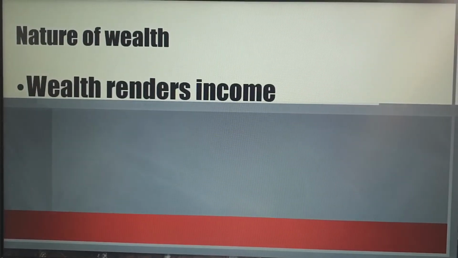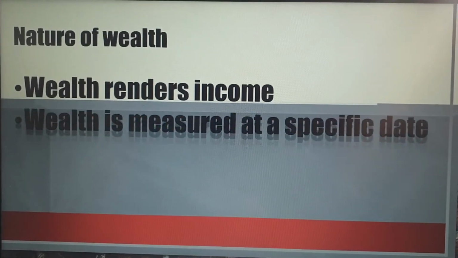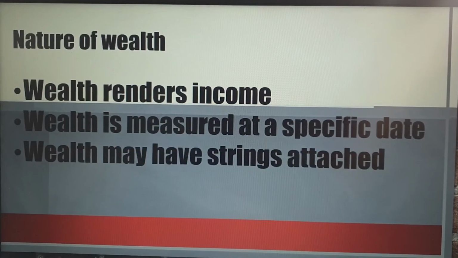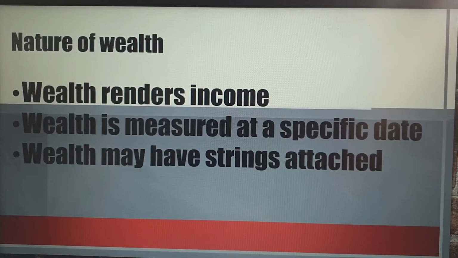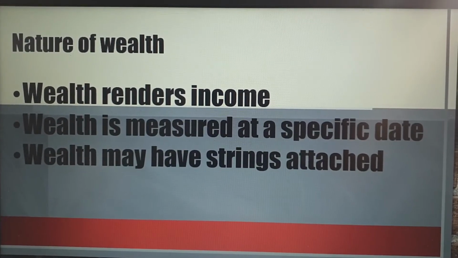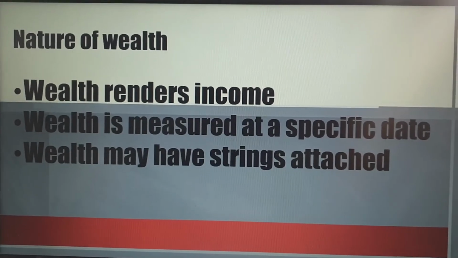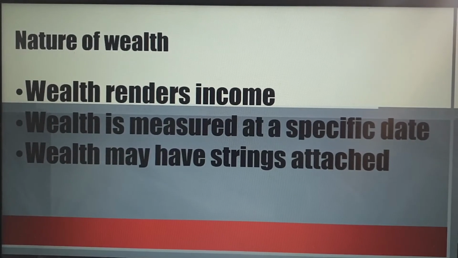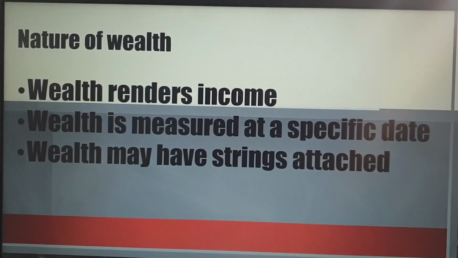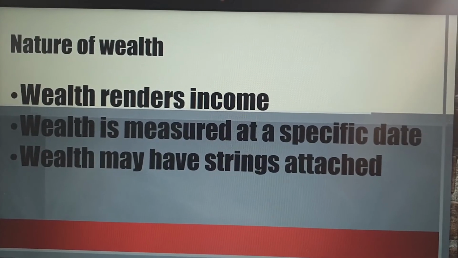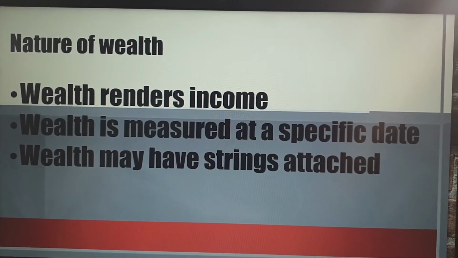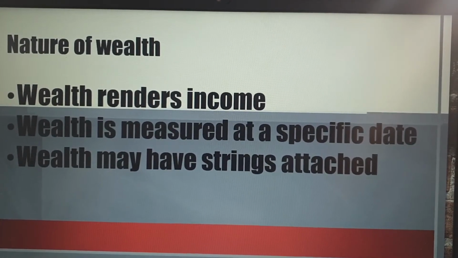The nature of wealth: wealth renders an income. Wealth is measured at a specific date. Wealth may have strings attached. In other words, wealth renders an income. When I operate with money, let's say financial wealth, I can earn interest on the money that I invest in a business or in the bank. If I use physical wealth, in other words, some physical assets, if I use the vehicles, if I use the equipment in my business, I can use that then to earn a profit or money.